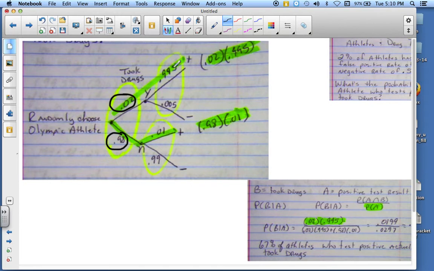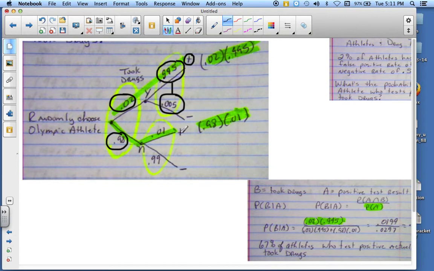Now, if a person took drugs, there's a chance that they will test positive for a banned substance. Now, it did state that a false negative was 0.5%. Well, a false negative means they really did take drugs, but it showed up negative. So that's at 0.005. That means a positive would be 0.995 because those two things right here have to add up to 1.